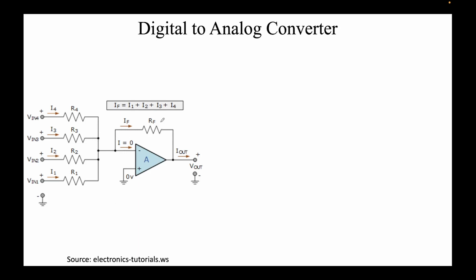So just to answer your question in very simple words, how is a digital to analog converter implemented? It's implemented using an operational amplifier in negative feedback mode with some resistors, and these are the digital inputs: Vin1, Vin2, Vin3, Vin4. These are the bits. This is bit 1, bit 2, bit 3, bit 4.